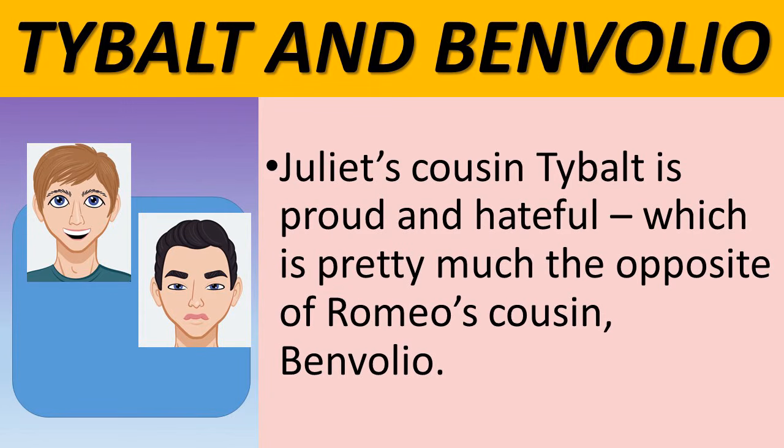The cousins of Romeo and Juliet are Tybalt and Benvolio. Tybalt is Juliet's cousin, Benvolio is Romeo's cousin. And Juliet's cousin Tybalt is proud and hateful, which is pretty much the opposite of Romeo's cousin Benvolio, who's very much a peacekeeper in the play.